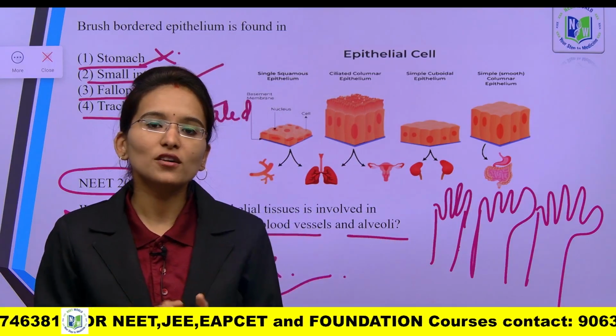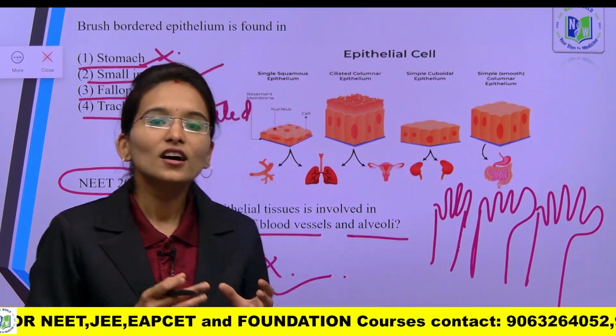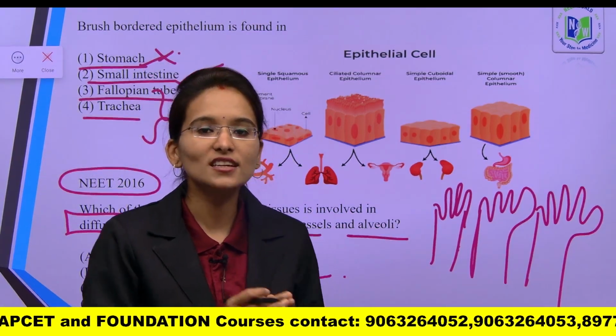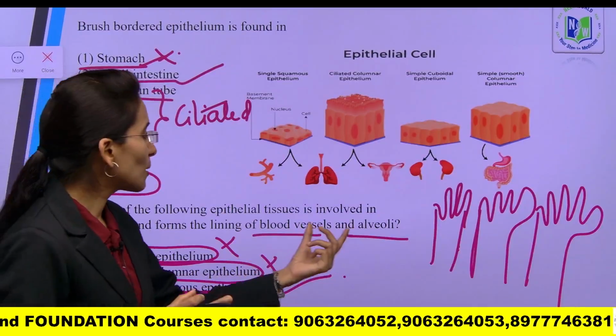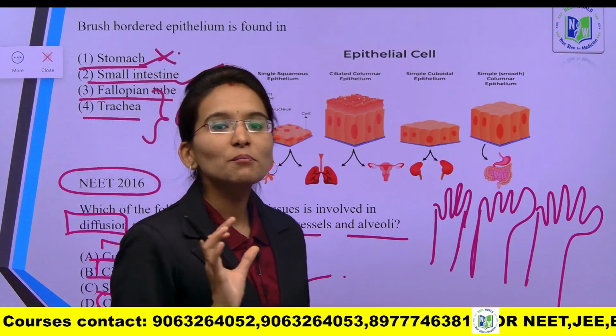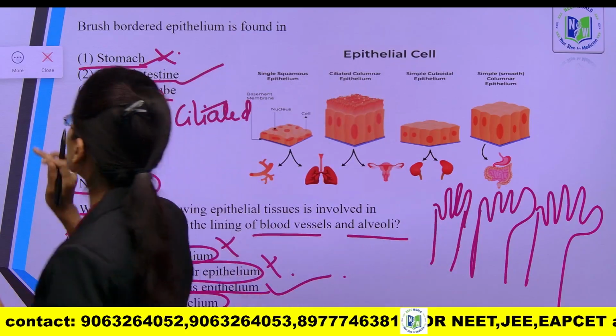The respiration process occurs by diffusion, where the gases, carbon dioxide and oxygen, diffuse freely and easily from our lungs. So the blood vessels and alveoli are all lined by simple squamous epithelial tissues.